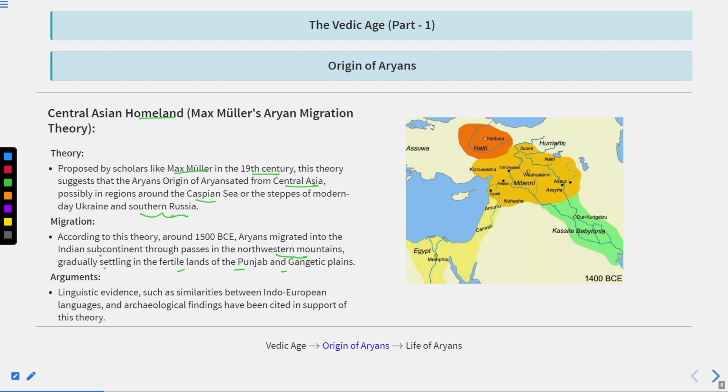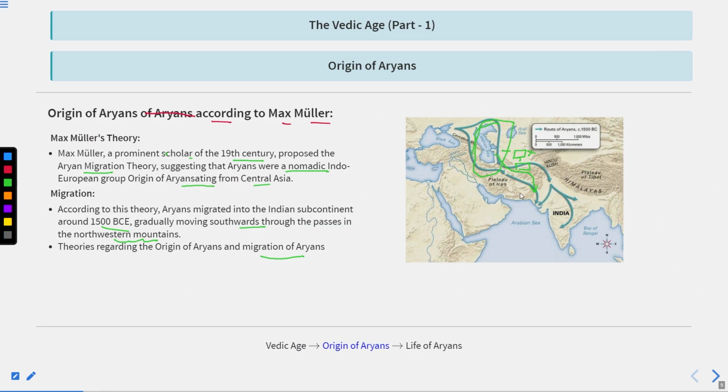We all know, according to the theory of Max Muller, that they were basically searching for fertile land for agriculture. Why did Aryans establish in India, or particularly why did they come to India and establish in this particular location? Basically, there were 7 rivers when Aryans came to this location.